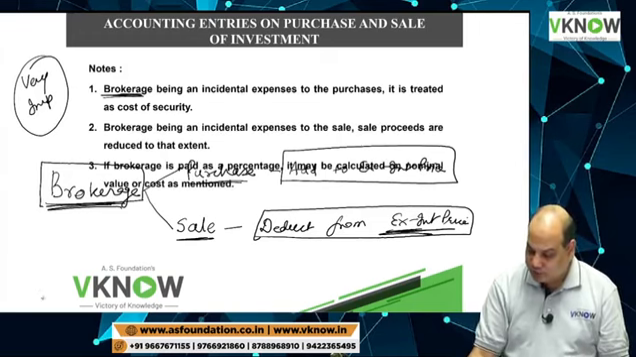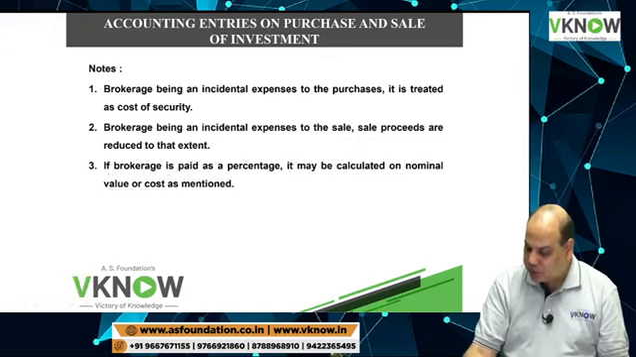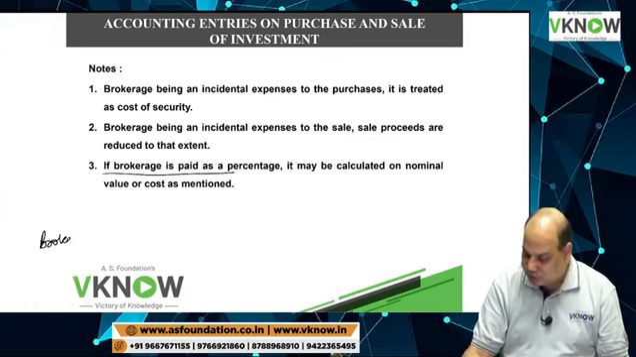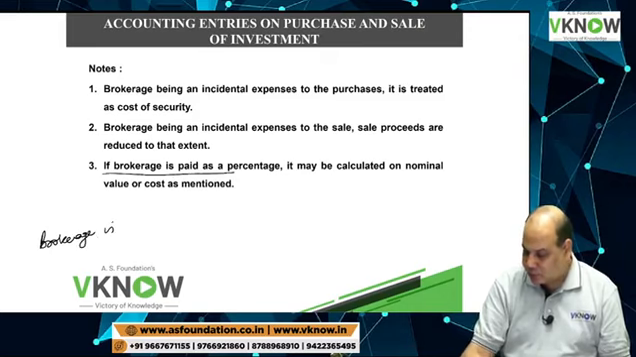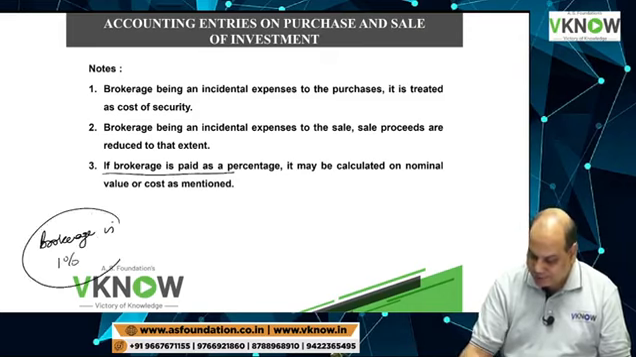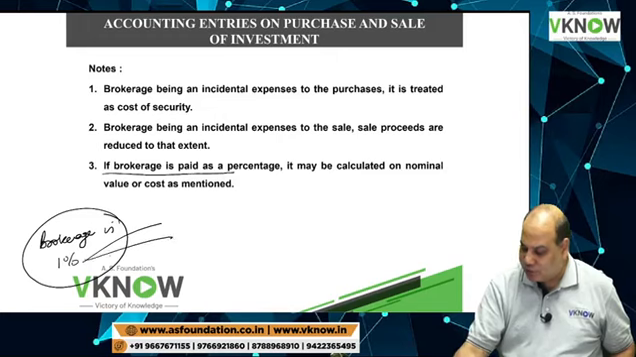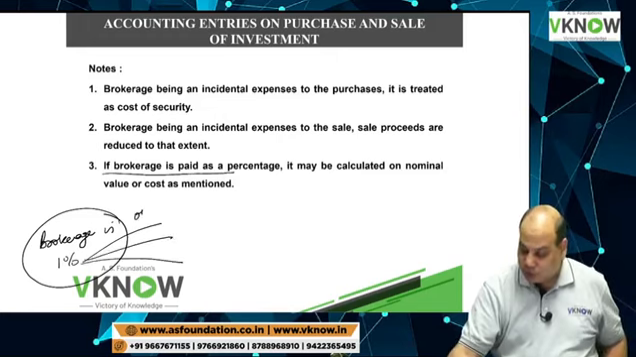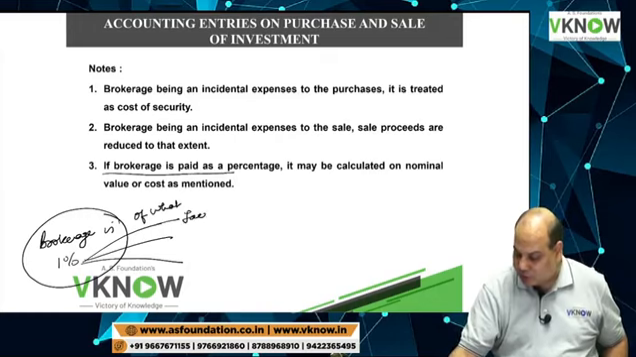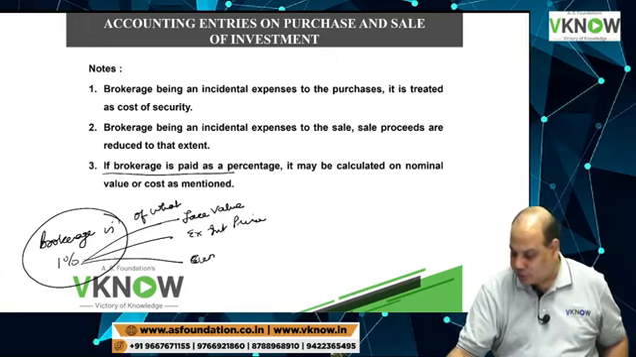Next point. This is one big problem in the institute's question. They will say brokerage is 1%. Now, 1% of what? Is it 1% of face value? Or is it 1% of ex-interest price? Or is it 1% of cum-interest price?